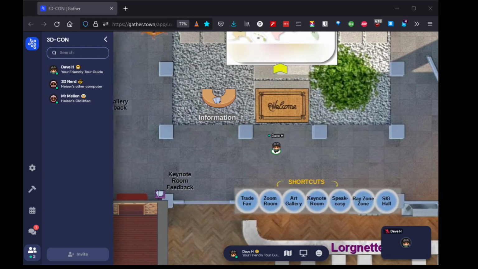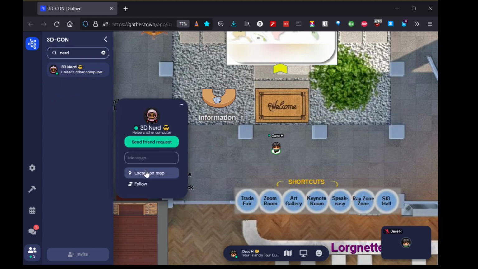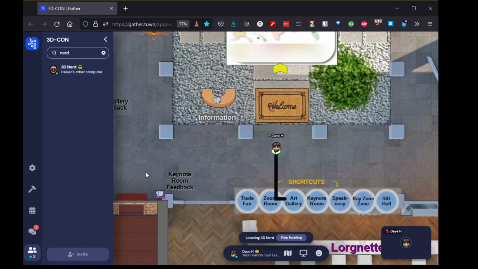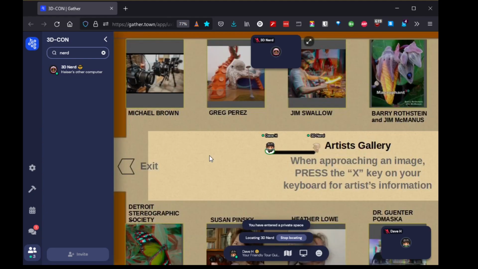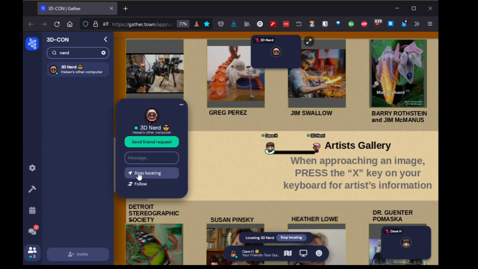There are a couple of ways that you can join up with someone in 3D-Con Gather.town. I'll start here by looking for the 3D nerd. I click on his name and then I say locate on map. It turns out that he's in the art gallery, so I'll follow that line and join him in the art gallery. Then I can say stop following.